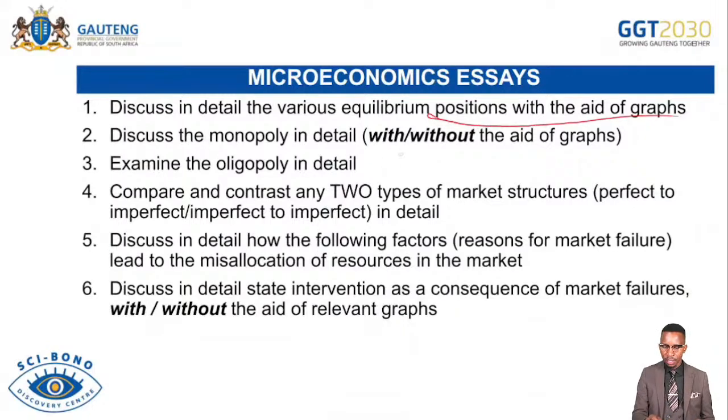Discuss the monopoly in detail, with or without aid of graphs. In this case, we are discussing maybe characteristics of monopoly, or you are discussing equilibrium positions for the monopoly. Examine oligopoly in detail. That's when we discuss characteristics of the oligopoly in detail. Compare and contrast any 2 types of market structure. In this case, they can choose for you to say perfect market to monopoly, monopoly to oligopoly, oligopoly to monopolistic. It will depend. So you must be equipped.